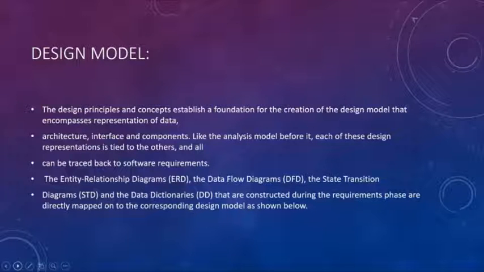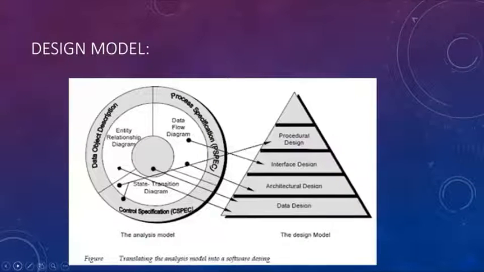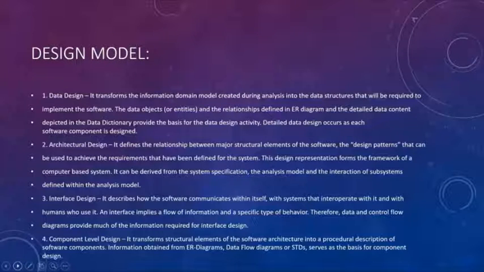The entity relationship diagram, that is ERD, the data flow diagrams, that is DFD, the state transition diagrams, the STD, and the data dictionaries, DD, that are constructed during the requirements phase are directly mapped on the corresponding design model as shown below. The next slide is the design model concept diagram. On this, there are two types of design model.